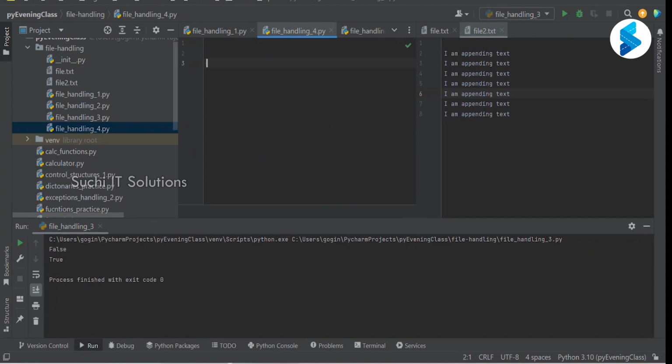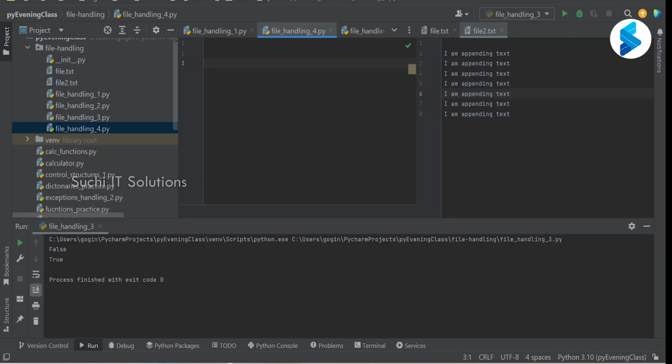R plus, W plus. Right, tell me what do they do? Yeah, R plus is for reading and writing. Okay, W plus? W plus, sir, is write and read. Oh, okay, then there must be some difference, no?